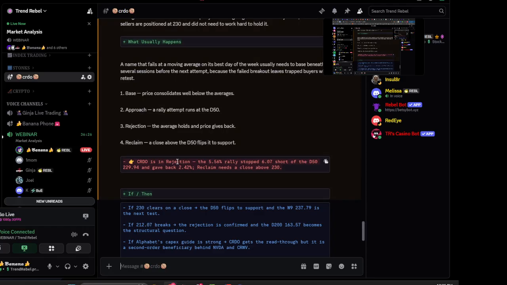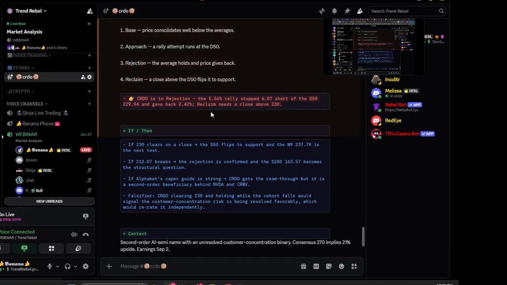So we are in rejection. D556 rally stop 607 short. D50 gave back 2.42%. Reclaim needs to close above 230. I'm looking at CRDO right now. We're at 231, so we have reclaimed. We need to close there though.